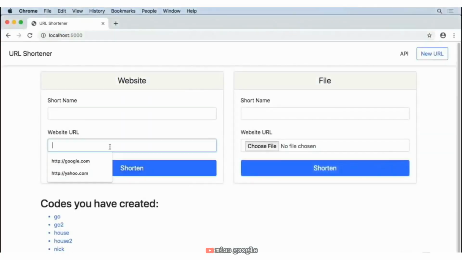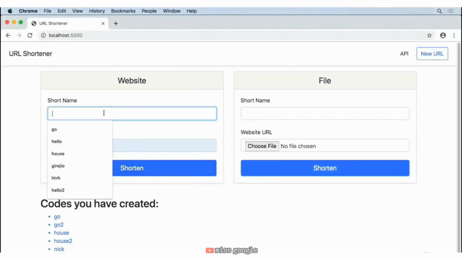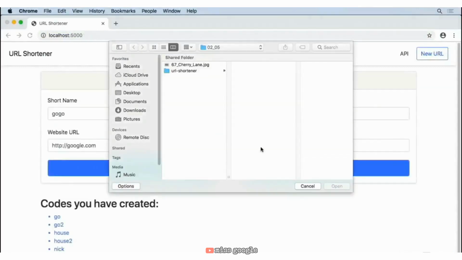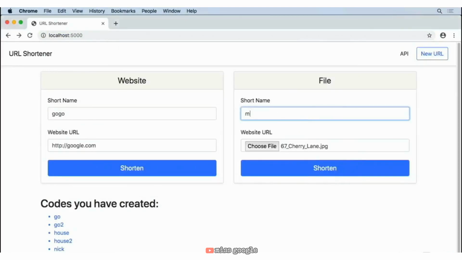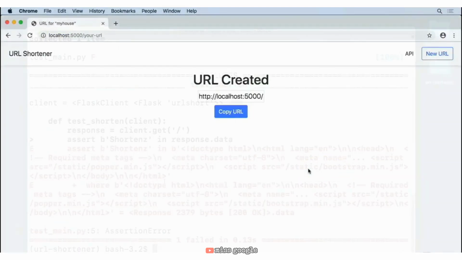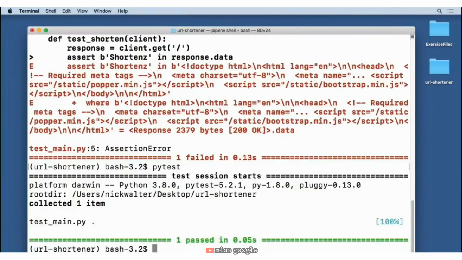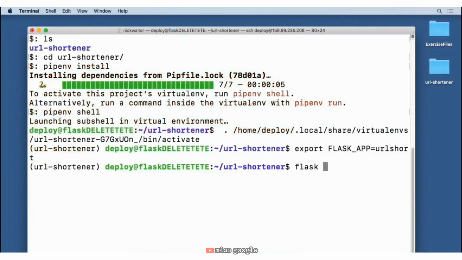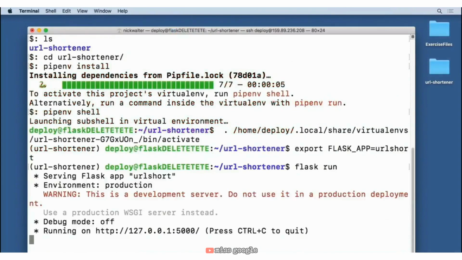In my introductory course on Flask, we'll start from scratch to create a URL shortener and file storage website. At the end, I'll even walk you through the basics of testing your project and deploying it so that your website can be enjoyed by everyone. Come join me and see for yourself how Flask can simplify your own web development.